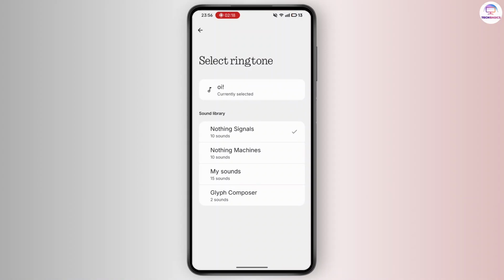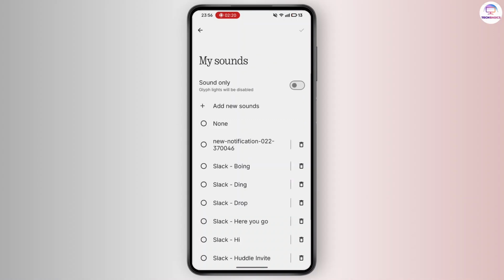Step 12. Select Custom Sound. Scroll through the notification sounds list. Your custom sound file should now appear in the list. It might be at the bottom or in a My Sounds section. Tap on your custom sound to preview it.